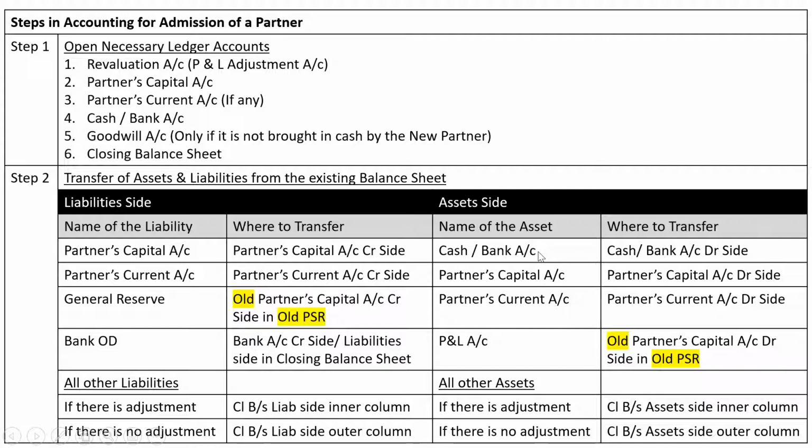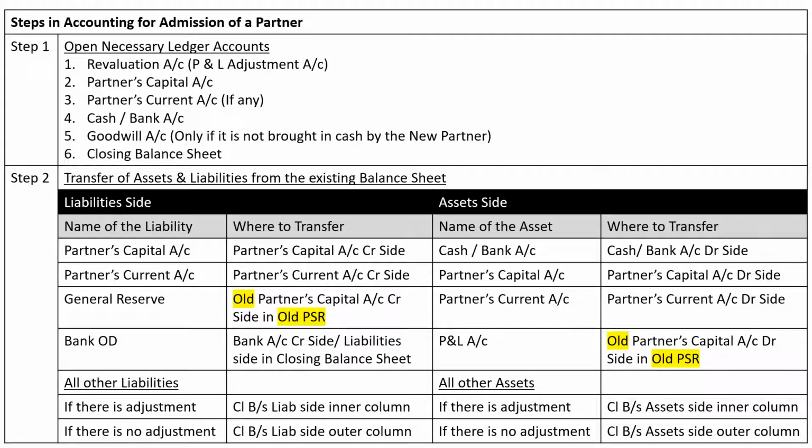On the asset side, cash and bank will go to its own account, cash and bank account debit side. If there is partners capital and partners current account coming on the asset side, if any, not in this problem but in some other problem it may come, in that case it should go to partners capital account debit side or current account debit side, as the case may be. If on the asset side you have P&L account that represents past undistributed losses, it should be transferred to old partners capital account debit side or in old PSR. Obviously it can be capital account or current account also, depending upon what kind of capital method they are following. If they are following fixed capital method, then it should be transferred to current account. If they are following fluctuating capital method, then it should be transferred to capital account, depending upon the problem.